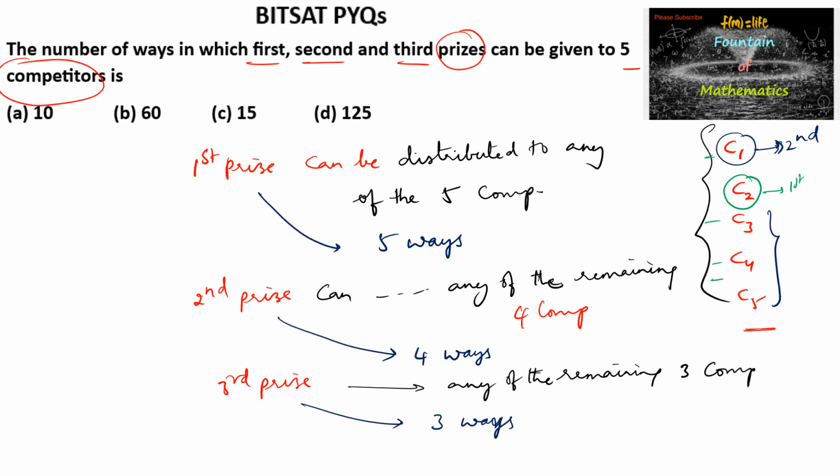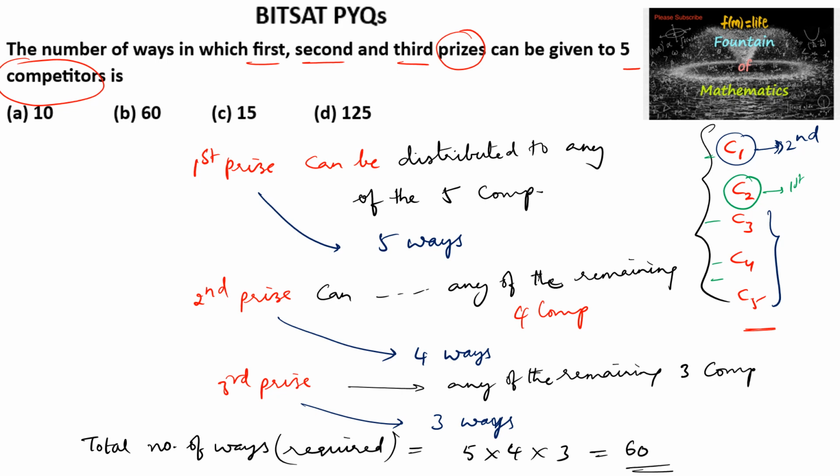And hence we can conclude that the total number of ways required is, first prize by 5, second prize 4, and third prize 3. We are using the multiplication principle, so 5 into 4 into 3. So we have 60. So 60 is the answer, which is option B.